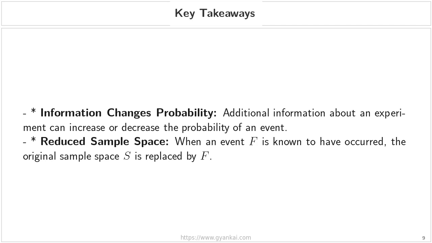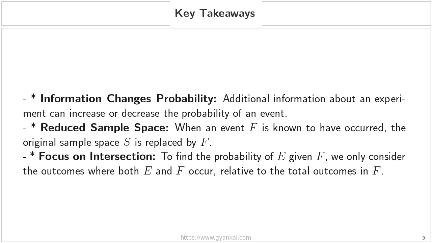Finally, when you are calculating these probabilities, you must focus on the intersection. To find the probability of event E occurring, given that event F has happened, you shouldn't look at the entire original set. Instead, you only look for the outcomes that are common to both E and F. This is the intersection of E and F. You then compare the number of these common outcomes against the total number of outcomes available in our new reduced space, which is the number of outcomes in F.